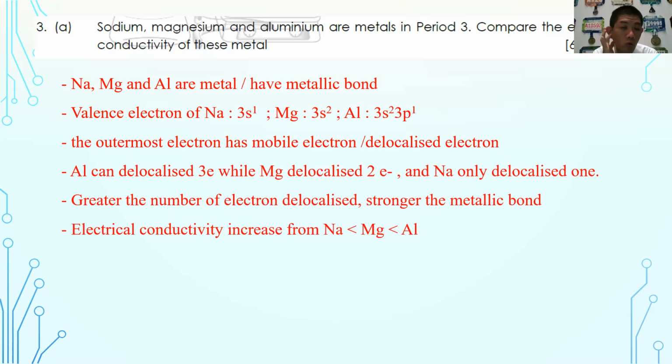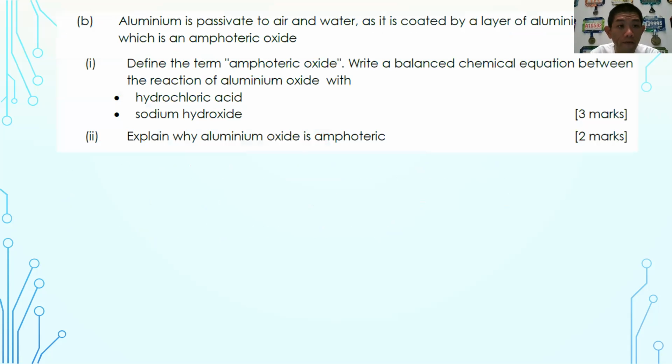Okay. So the question asks you to compare. So therefore you must compare very accurately. You have the 6 points that you have to mention. So these are all the 6 marks given for this section of 3A. Then we go for 3B.